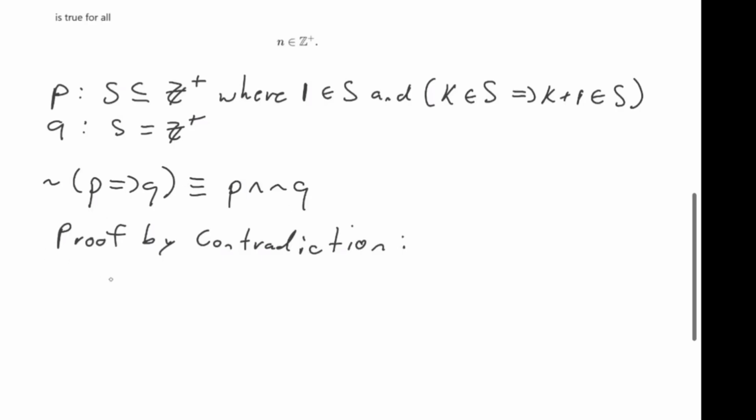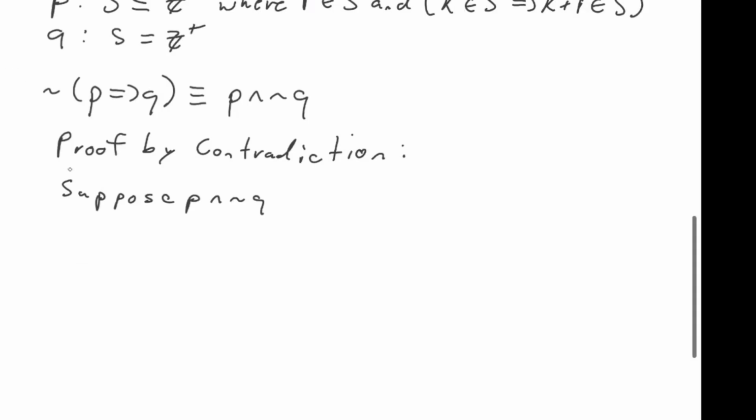Okay, so we're going to suppose P and not Q, right? We're going to assume S is a subset of the positive integers, where 1 is an element of S, and if K is an element of S, then K plus 1 is an element of S. And we're going to assume the negation of Q, which is basically to say S is not the set of positive integers, right?